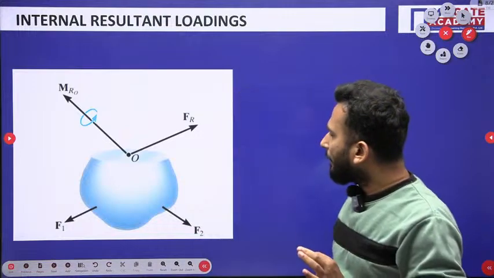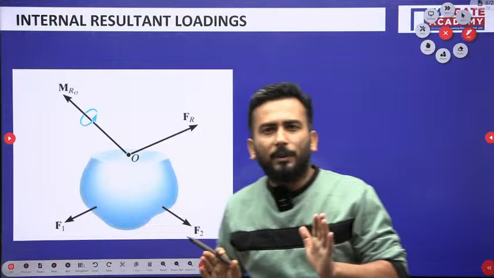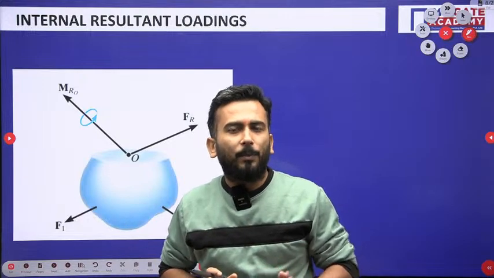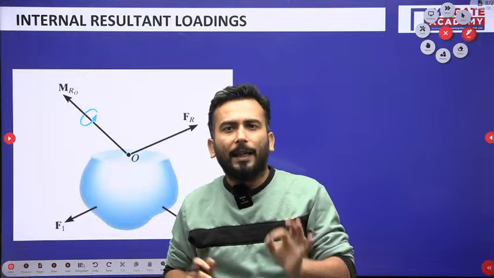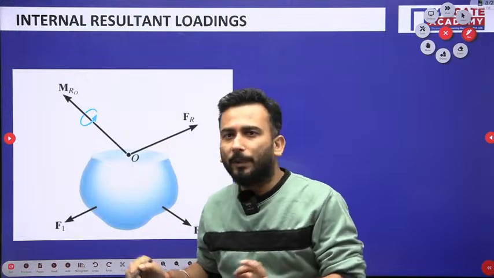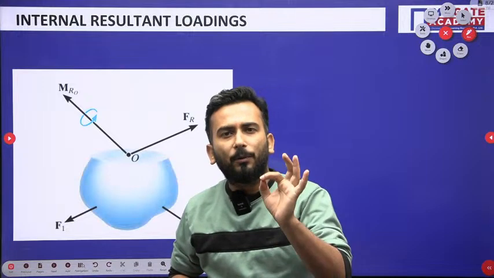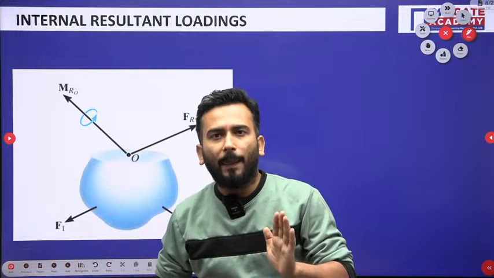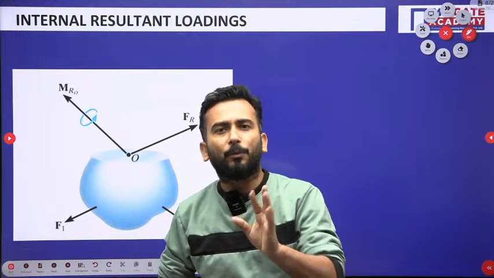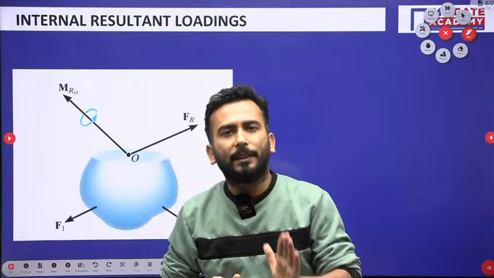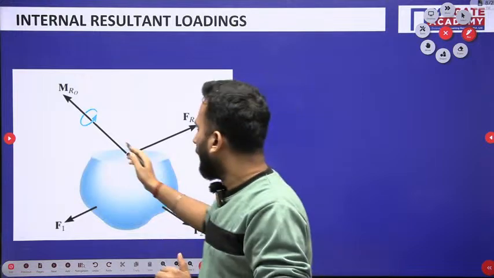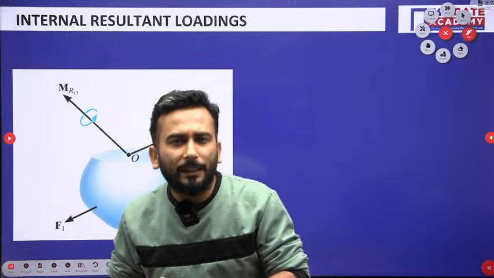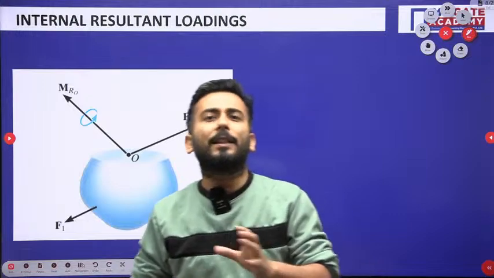Now my dear friends, see one thing, I don't know what the different types of forces acting on the body are. But what have I done? I have taken one single force acting at O, and one single moment, the net moment, acting on this O. I am assuming that there is one net force and a net moment acting at point O. Generally this point O, where you are studying these forces and moments, is the centroid.